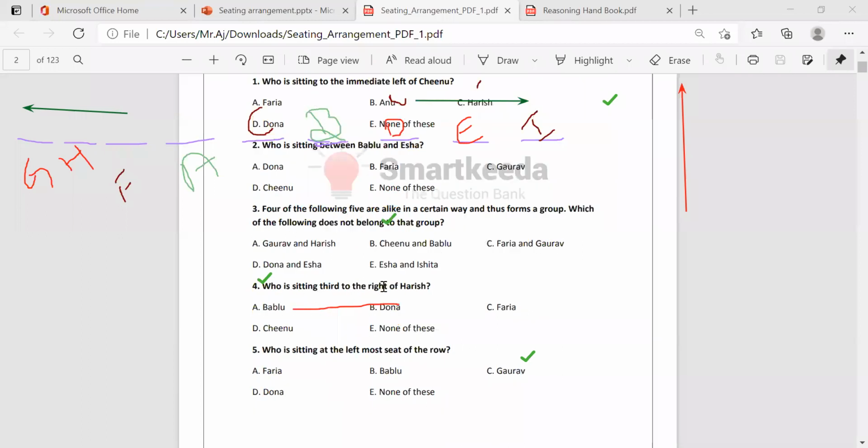Now, who is sitting third right of Harish? Where is Harish? Here. Right, this side. 1, 2, 3. It's nothing but Chinu. Chinu is the answer.